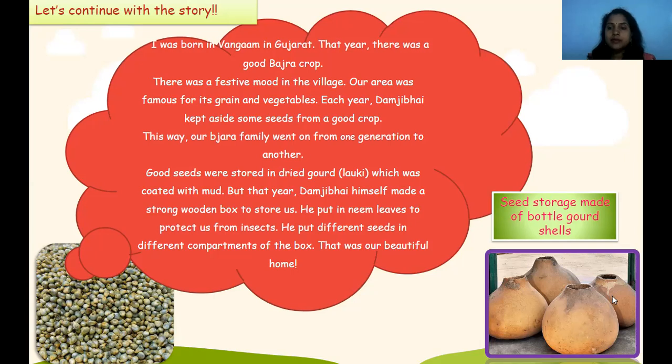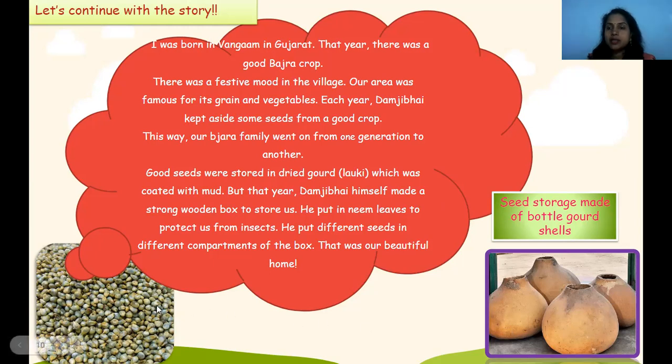Can you see? This is coated with mud. But that year Dambaji himself made a strong wooden box to store us. He put neem leaves to protect us from insects. He put different seeds in different compartments of the box. That was our beautiful food.